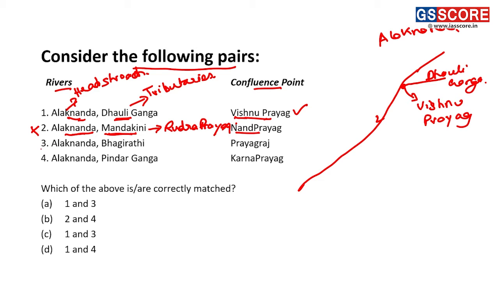Now, next option is Alaknanda and Bhagirathi. Alaknanda and Bhagirathi, they confluence at Devprayag. Thus, this option also becomes an incorrect pair. Now, option 4 is Alaknanda and Pindar Glacier. This is confluencing at Karnaprayag. So, this is the correct option.